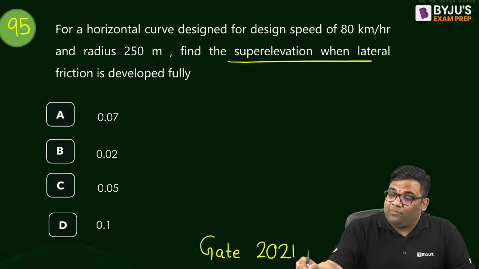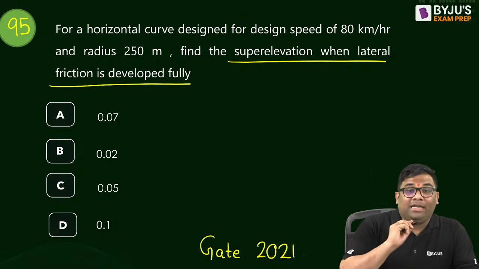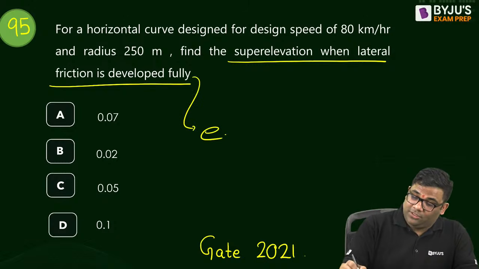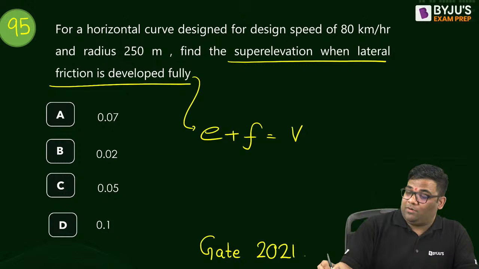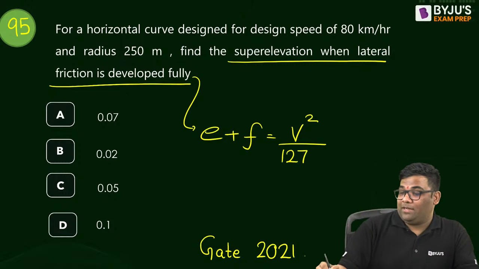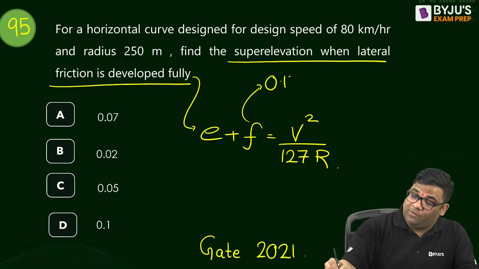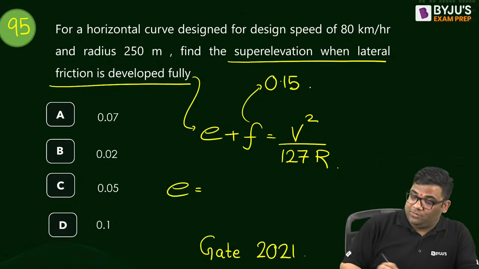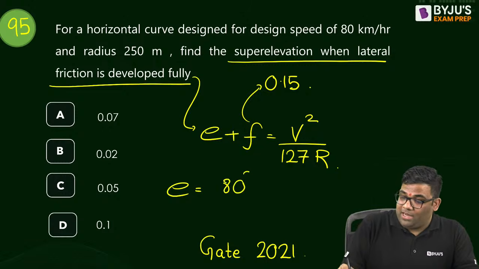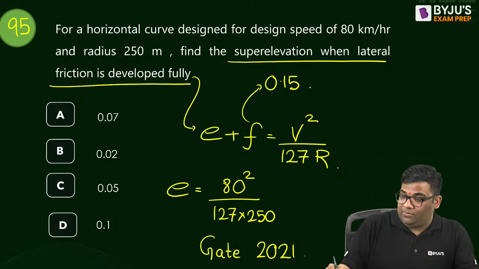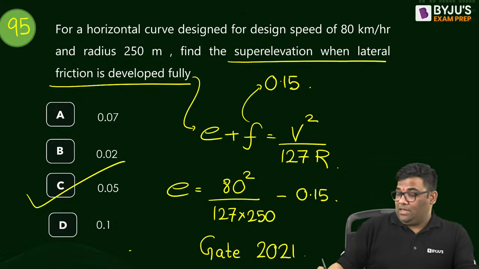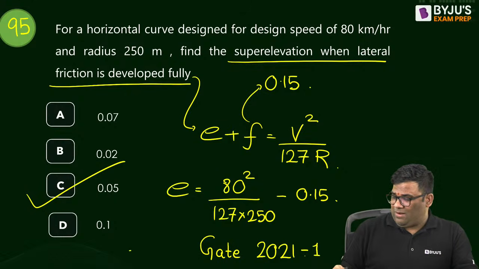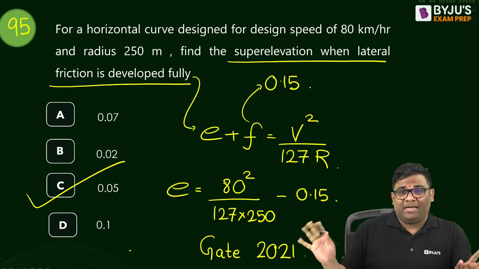The super elevation when lateral friction is developed fully. Whenever they write this, use the equation e plus f is equal to v square by 127 R, because they have mentioned that lateral friction is developed. So what is the lateral friction value? We should take 0.15. Super elevation you can find out. V square is 80 square by 127 R minus 0.15. How much are you getting as the answer? You are getting 0.05. This is direct. Get 1 mark. It will be a 1 mark or 2 mark question, I am forgetting.